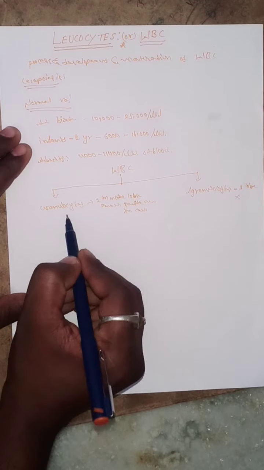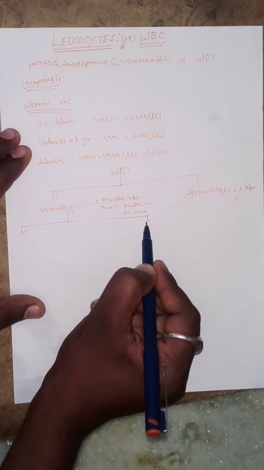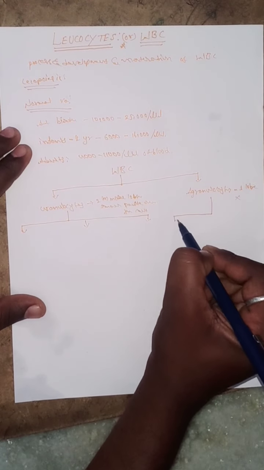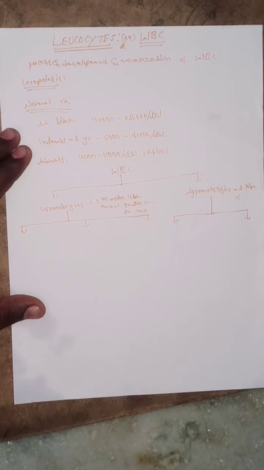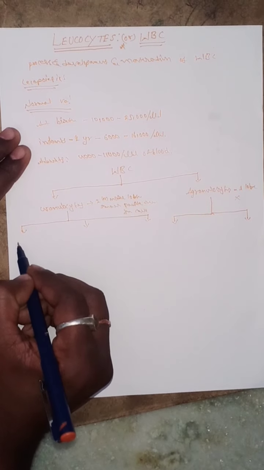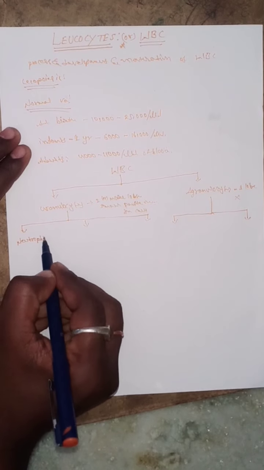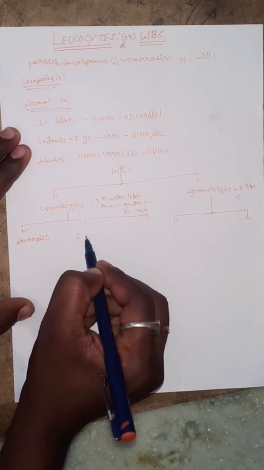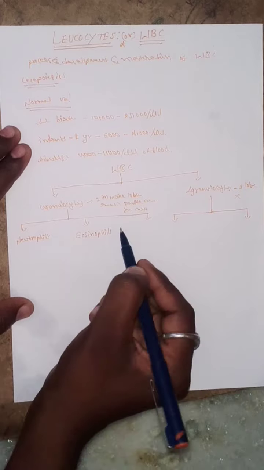Granulocytes are classified into three types: the first one is neutrophils, the next one eosinophils, and the next one basophils.